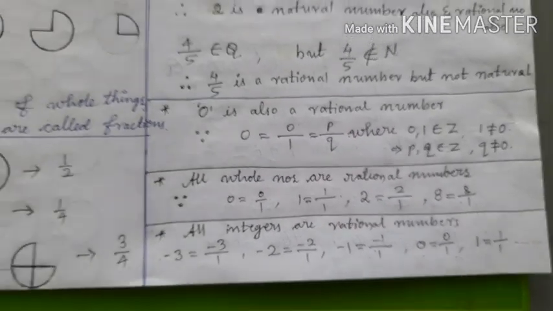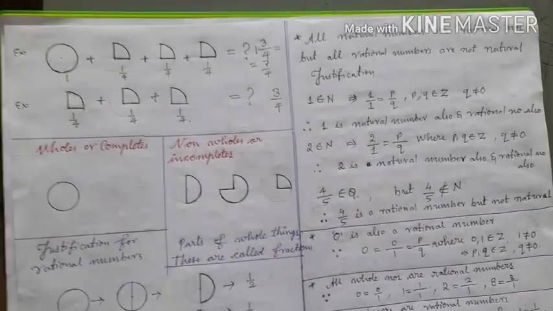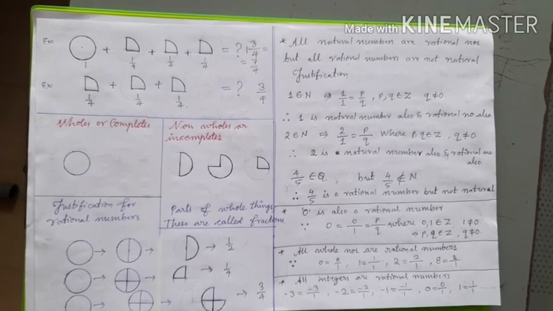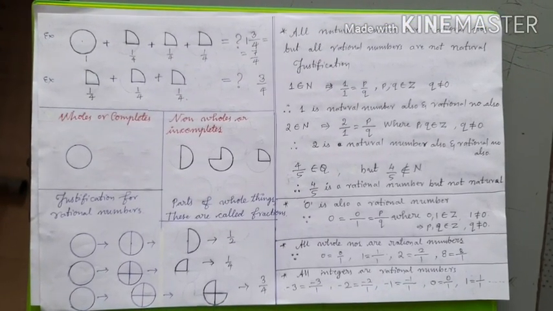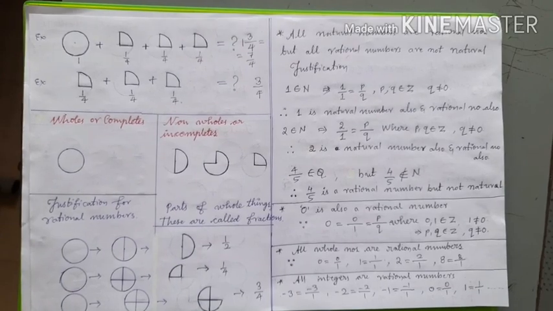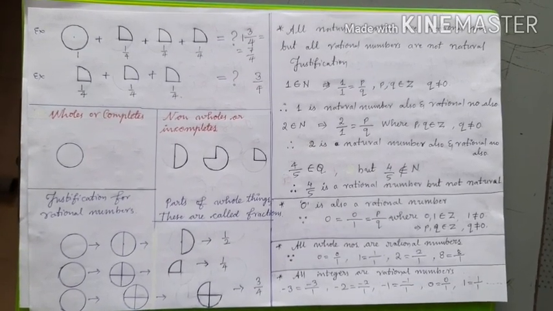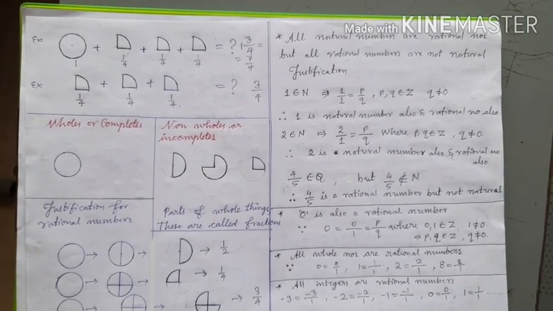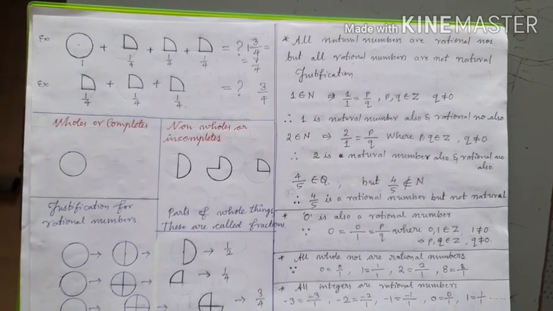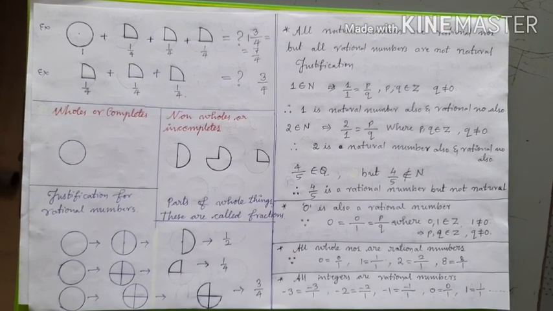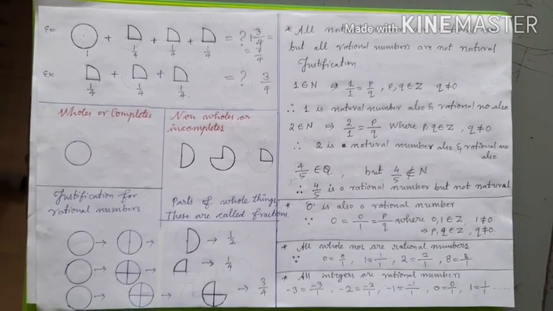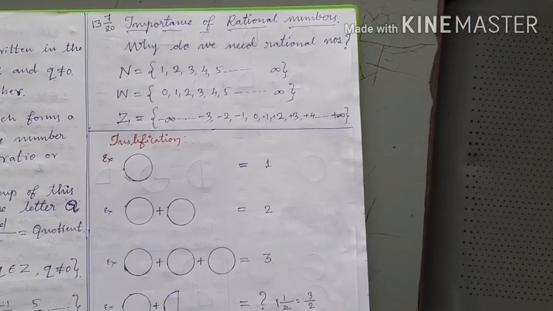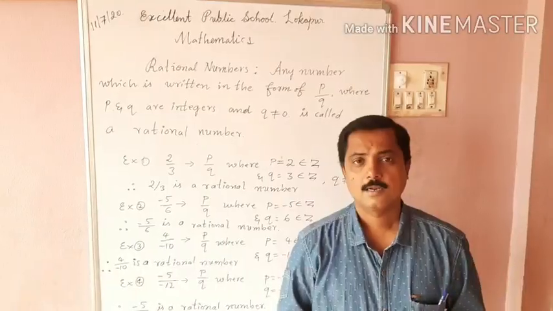Okay, so dear children, I hope in this session we learned the importance of rational numbers, or why we need rational numbers, and also why all natural numbers, whole numbers, integers are rational numbers, but all rational numbers are not natural numbers, whole numbers and integers. And in my next class, I will come with the further concepts.